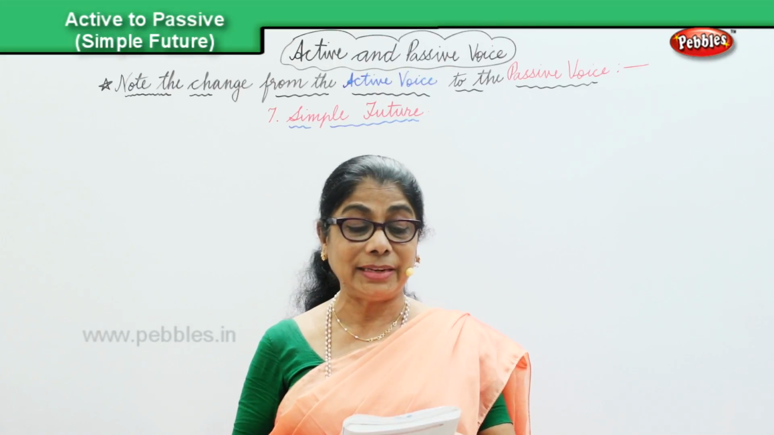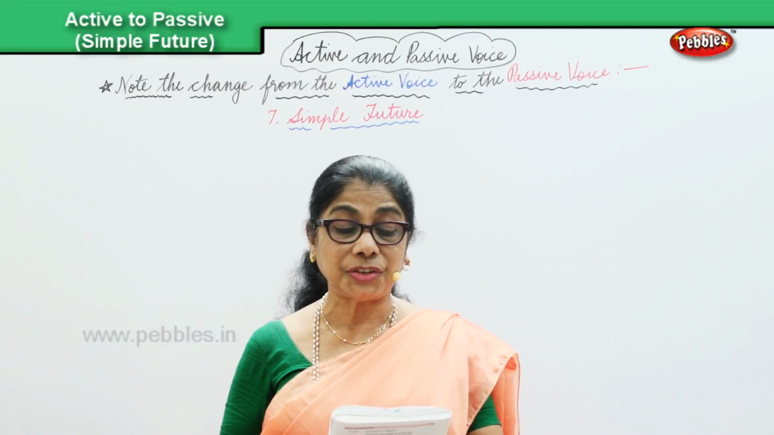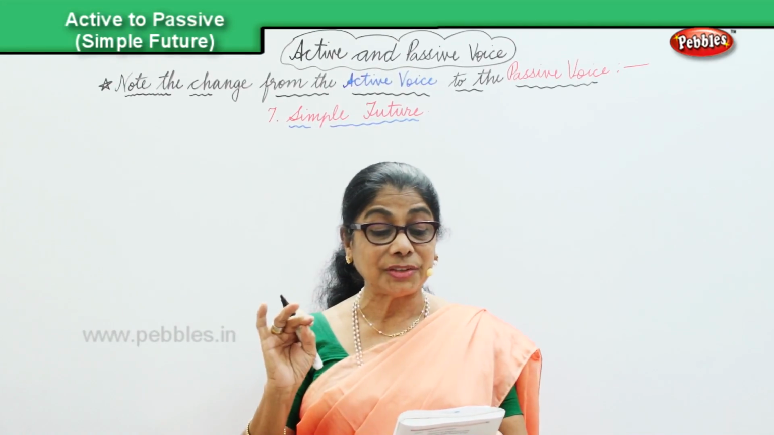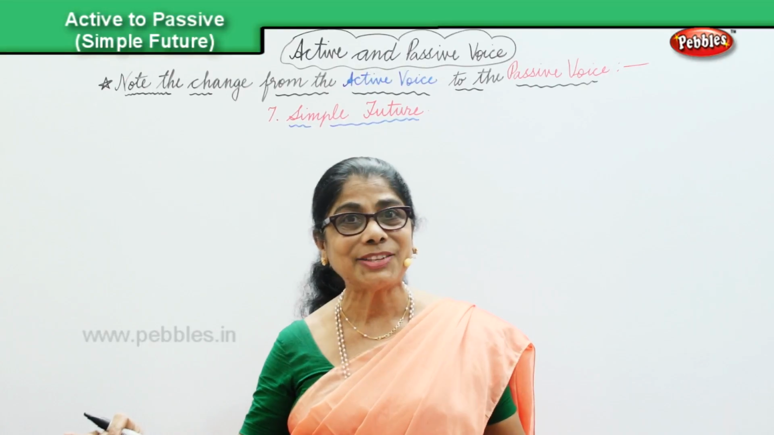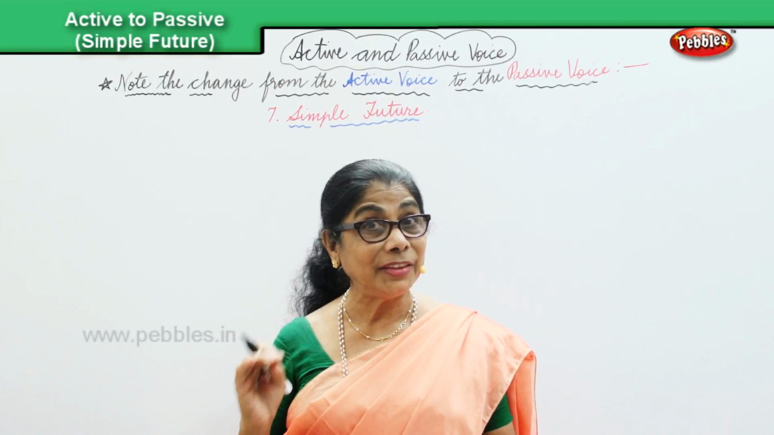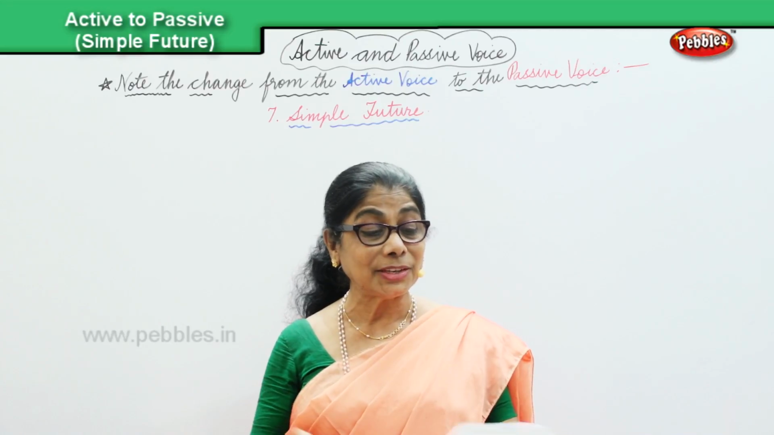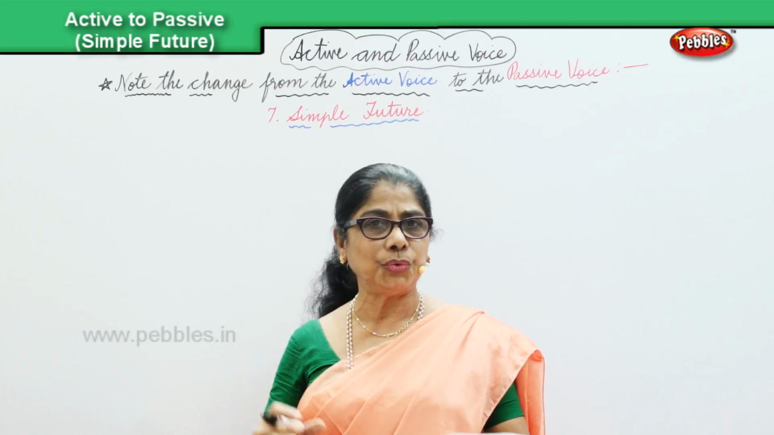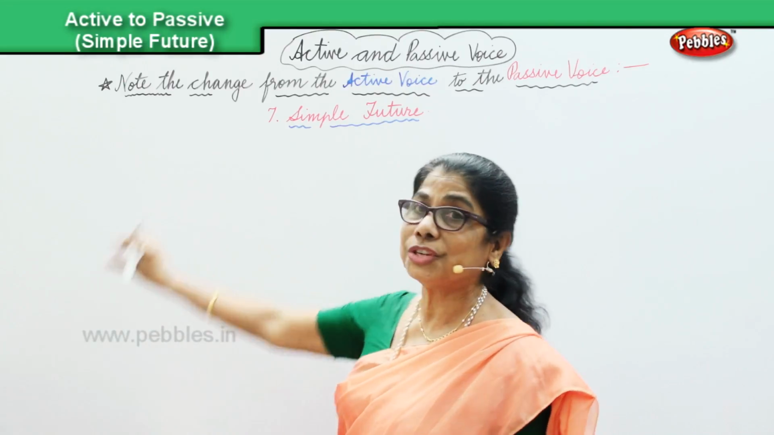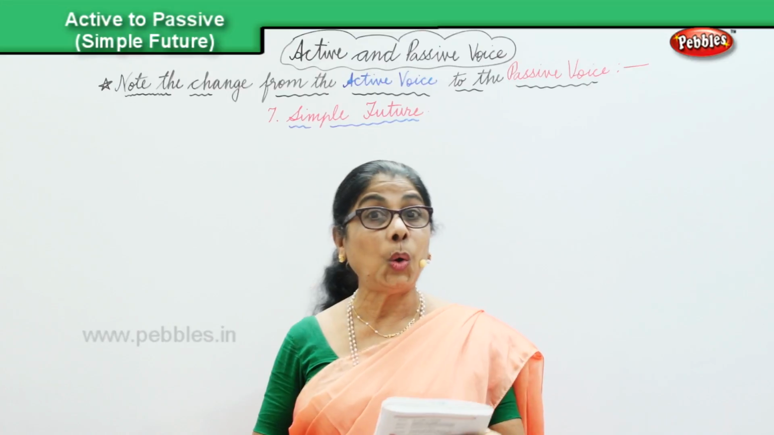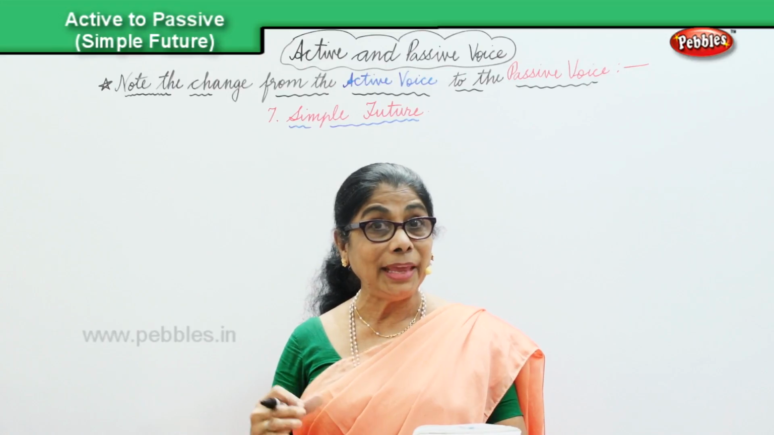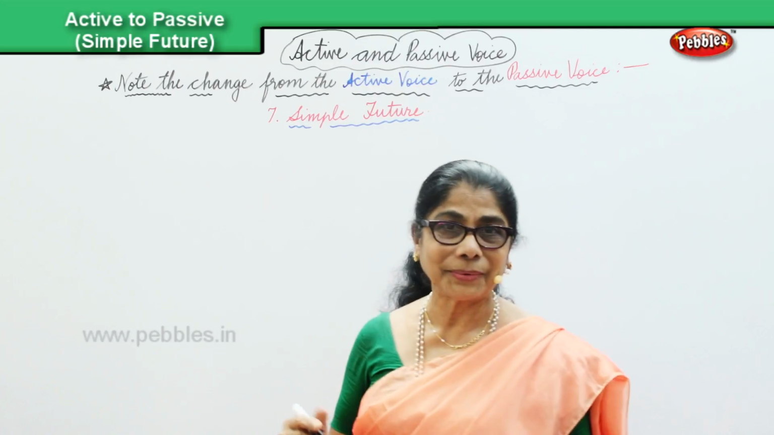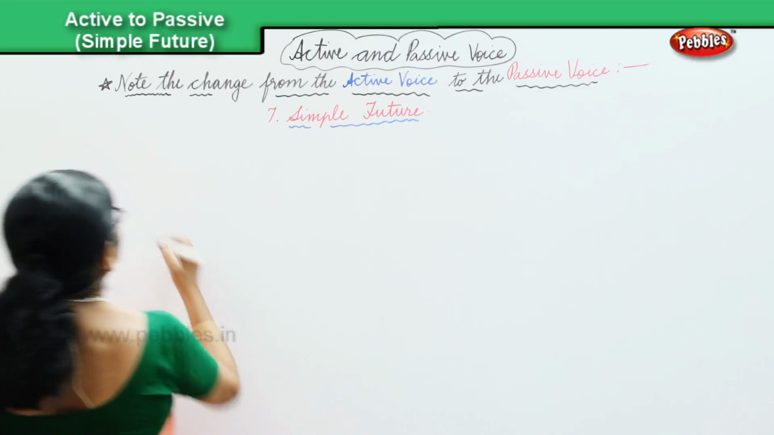First sentence I have here is, we shall finish. Remember, simple future. We shall finish the whole work by 6 o'clock. That's a simple future active. Let's note the change into the passive. The whole work will be finished by us by 6 o'clock. Okay? So the first sentence.